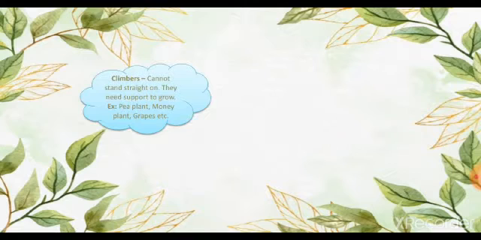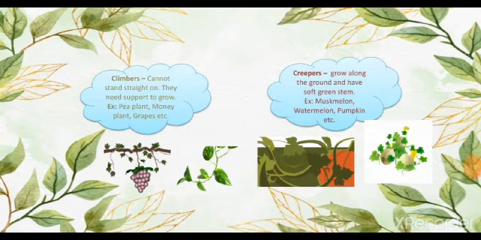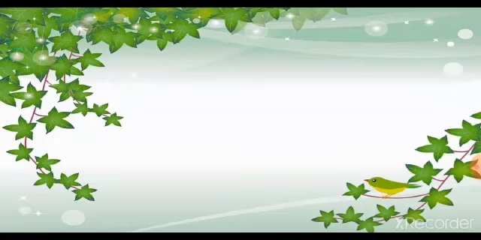Now, climbers and creepers. Climbers cannot stand straight on their own, so they need support to grow. For example, pea plant and money plant. Then creepers. Creepers grow along the ground and have a soft green stem. For example, muskmelon, watermelon, and pumpkin.